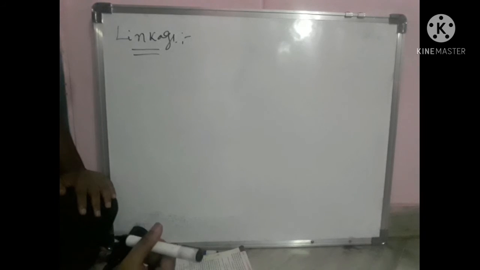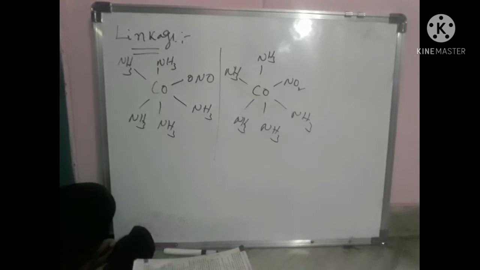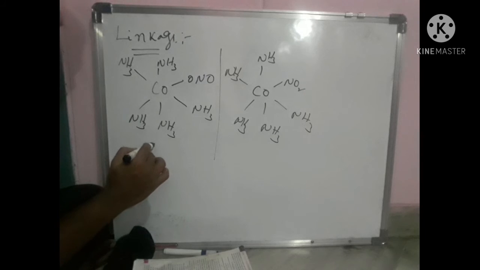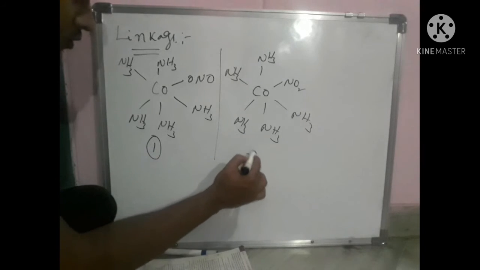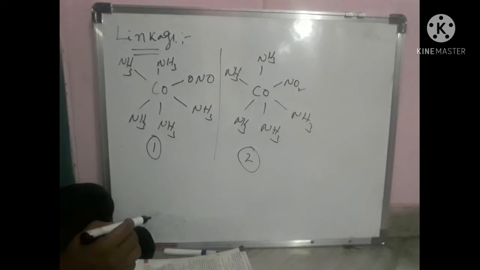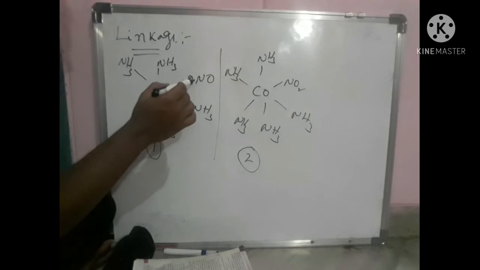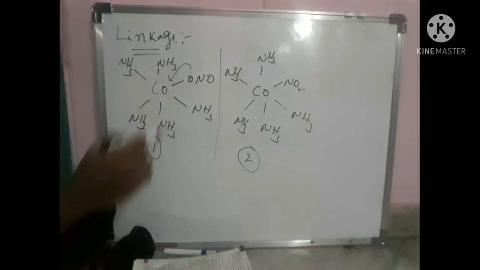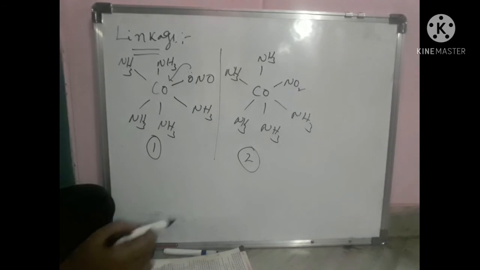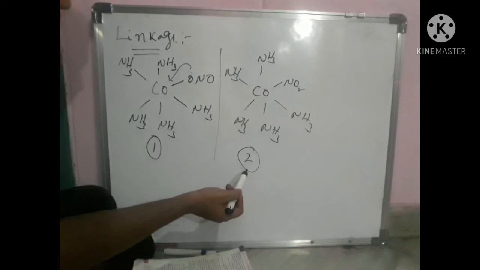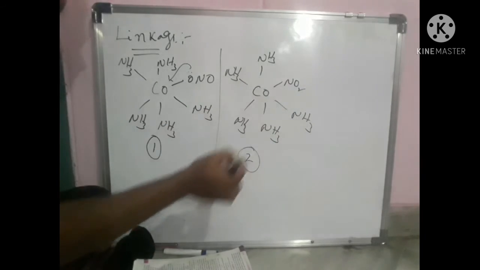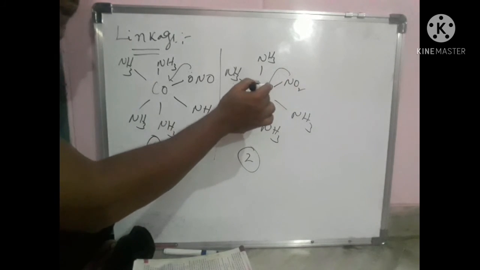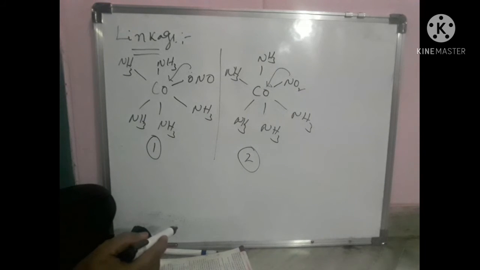Now we will discuss an example. This is an octahedral complex, structure 1 and structure 2. If we observe here, in the nitro ligand, NO2, in structure 1 the oxygen donates the pair of electrons to the central metal atom, and in the second structure the nitrogen donates the pair of electrons to the central metal atom.